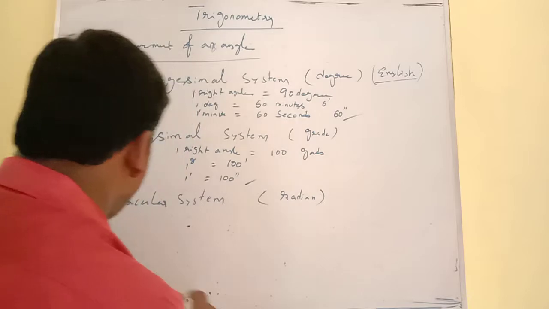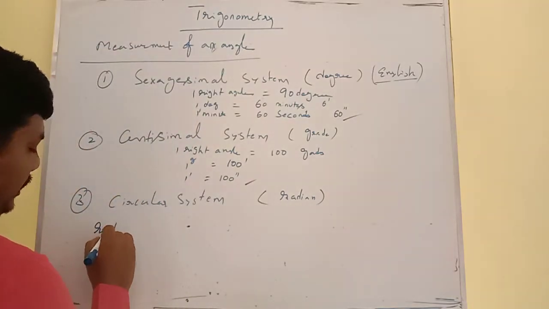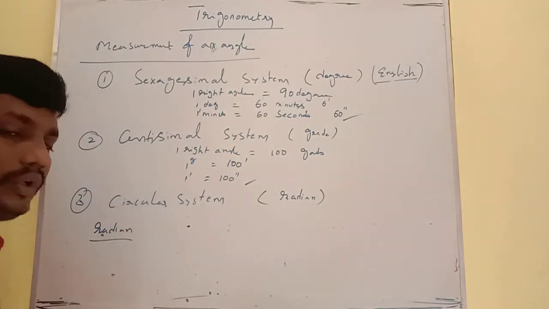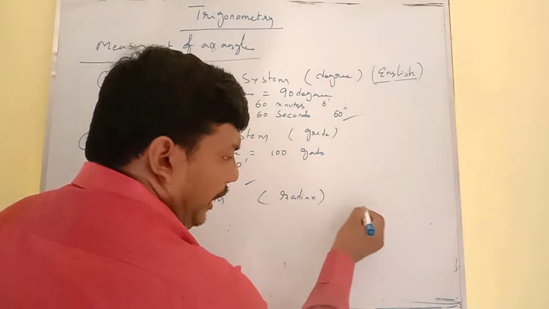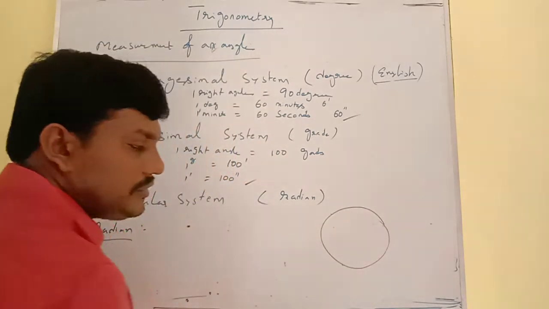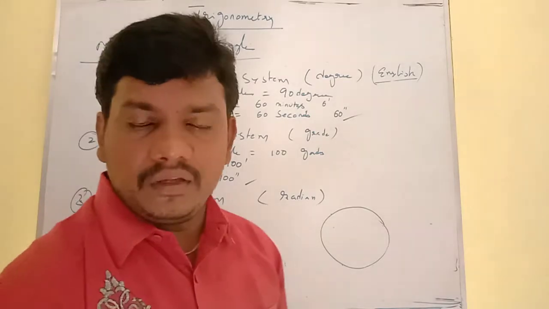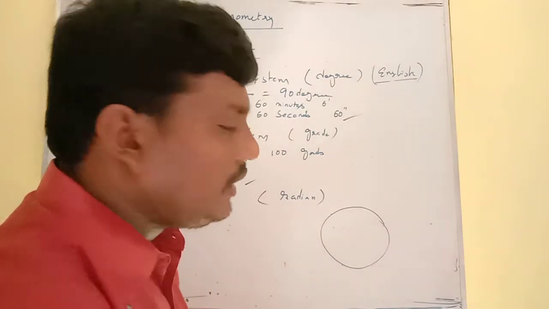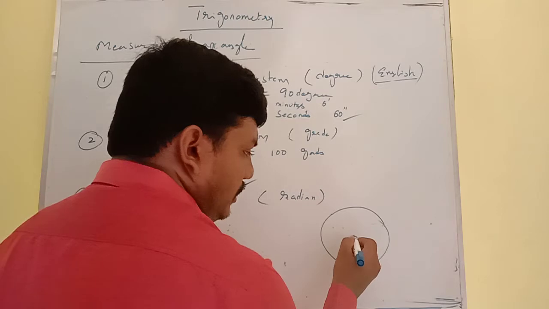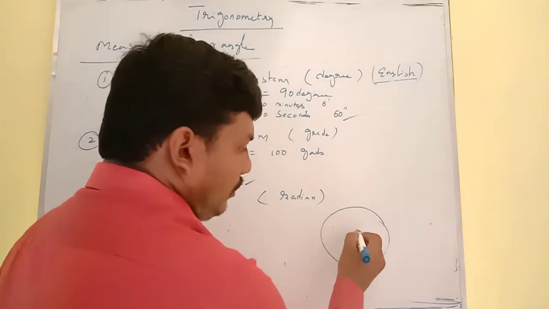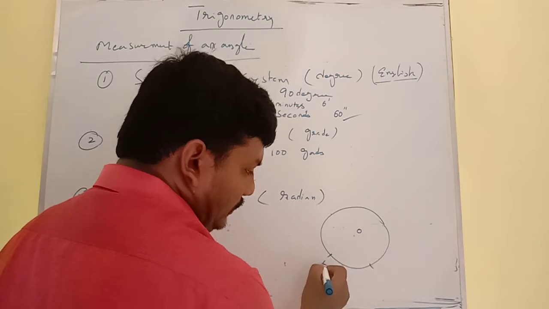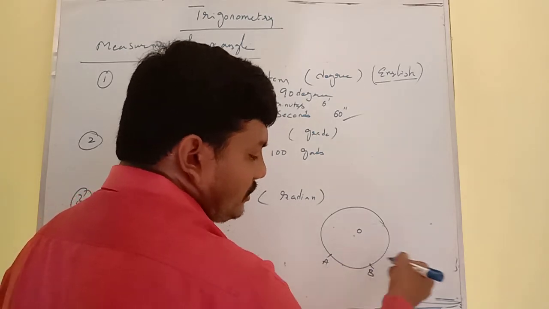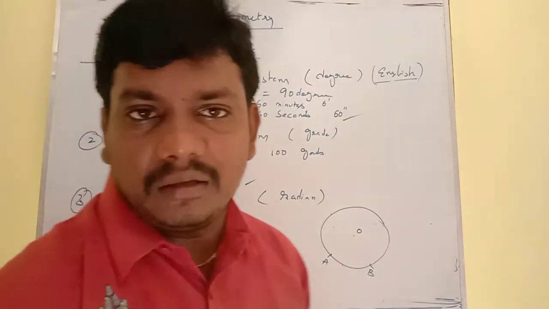What is the definition of radian now? Radian is nothing but the angle subtended by an arc. What is an arc? Arc is nothing but part of a circle. Let me consider the center of a circle, center O. If I take one part of a circle, this is AB. So AB is nothing but an arc.